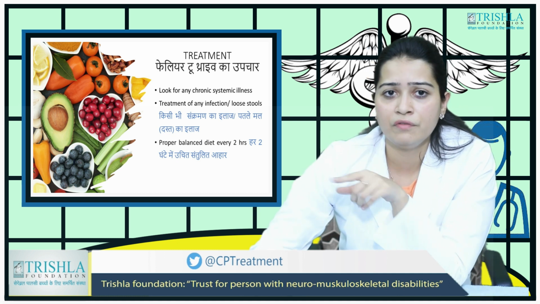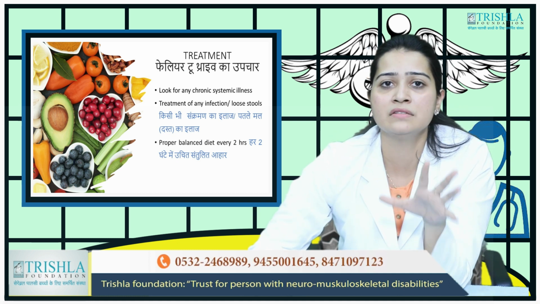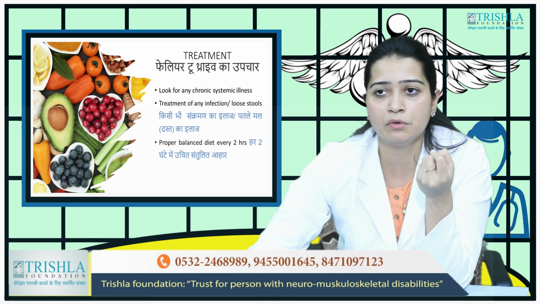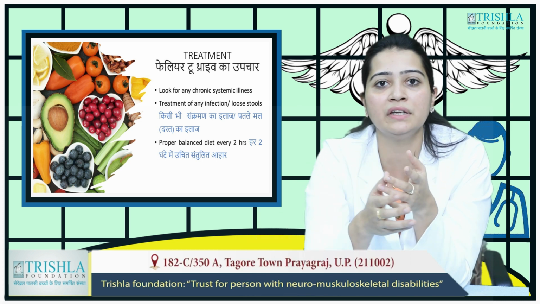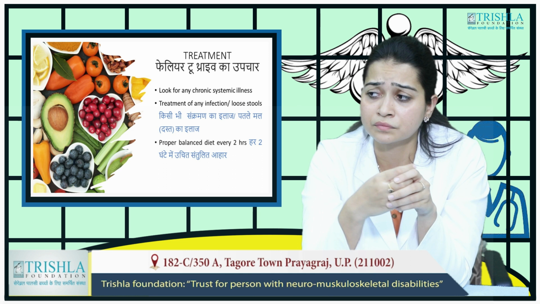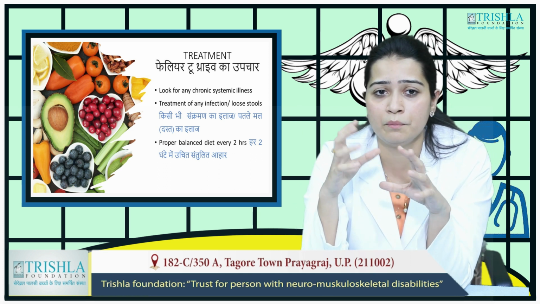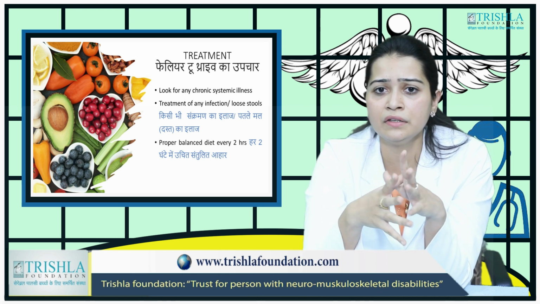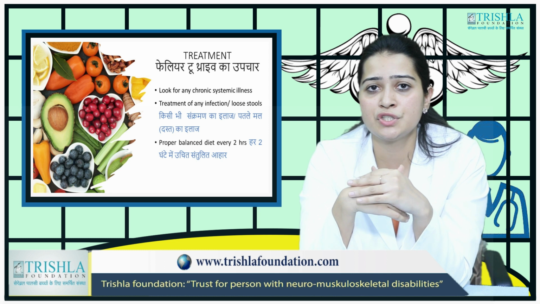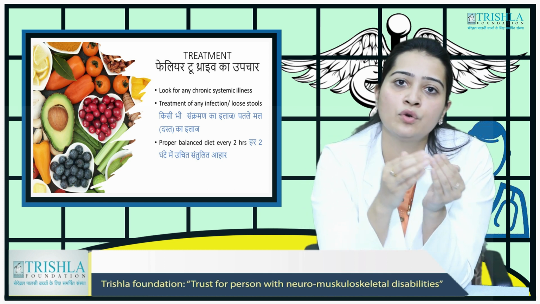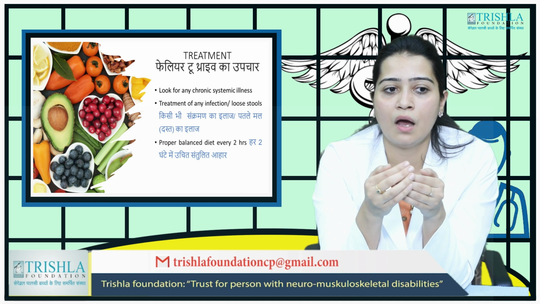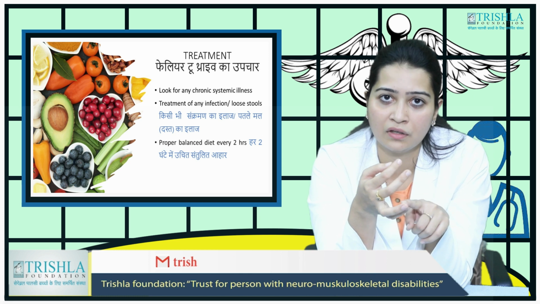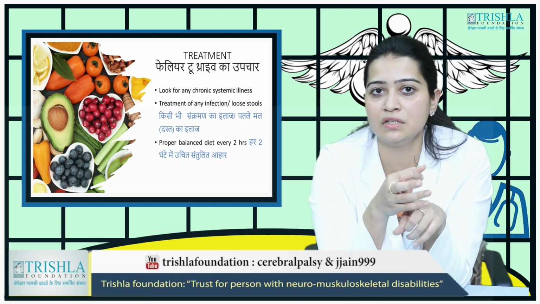Treatment. We have always read that our diet should be a balanced diet. It should have everything as far as possible. A CP child might not be able to eat everything, but we need to supplement that in the diet as much as possible. From the picture you can see berries, vegetables, everything has been included. So how can you do that? A proper balanced diet in these children requires good protein and good energy. Good protein comes from sources like dal, legumes, soya bean, egg. These are very good protein sources.